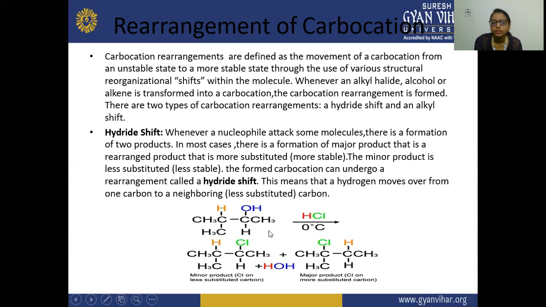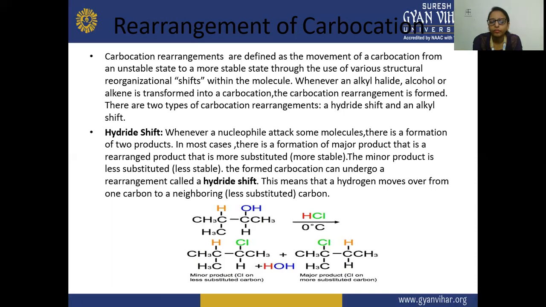So here the hydride shift will occur. The carbocation rearrangement means there is a movement of the carbocation from an unstable state to a more stable state, through various structural reorganizational shifts happening within the molecule.